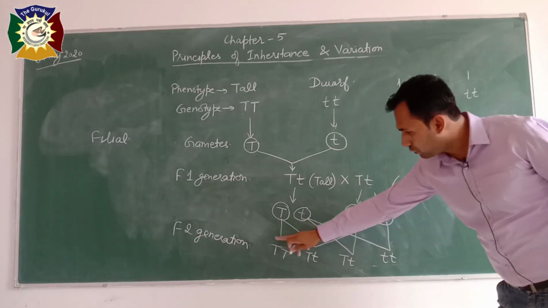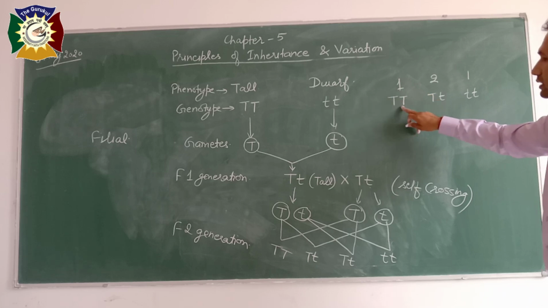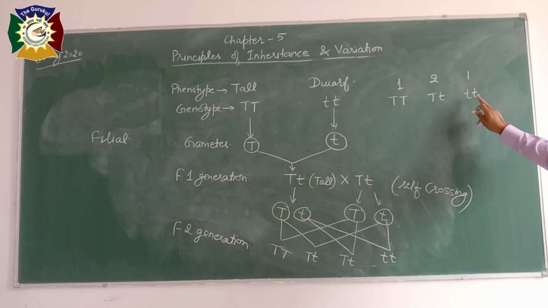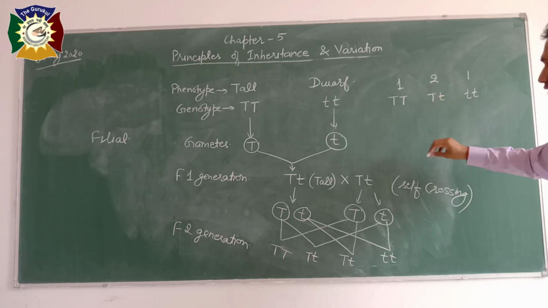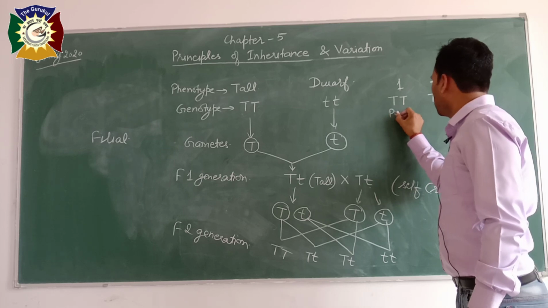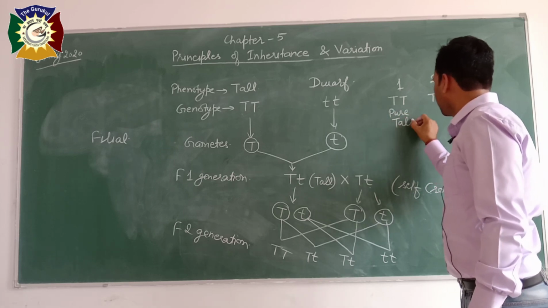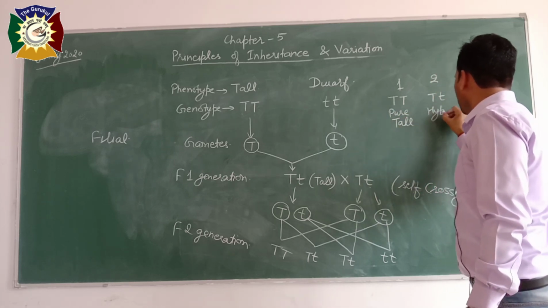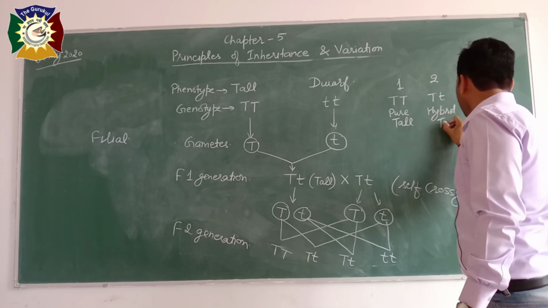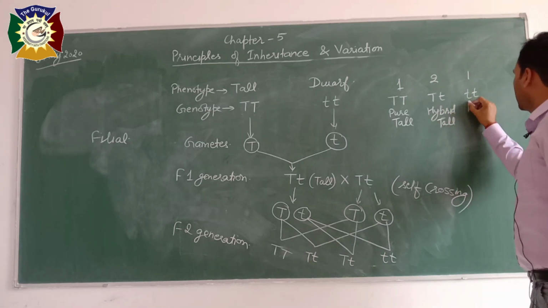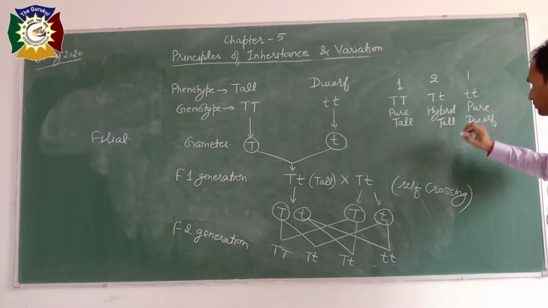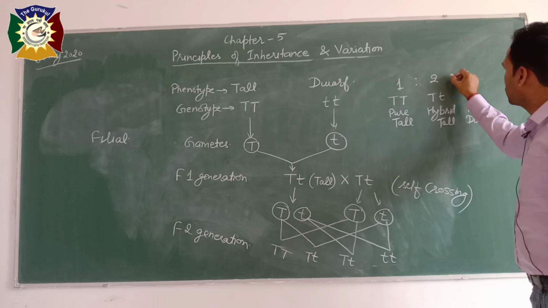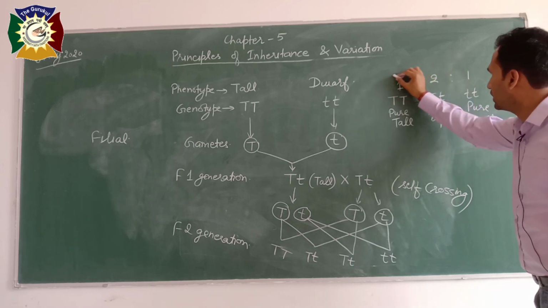So out of total 4, 1 is homozygous tall, 1 is homozygous dwarf, and 2 are hybrid tall. So this is pure tall, this is hybrid tall, and this is pure dwarf. So this 1 is to 2 is to 1 ratio.